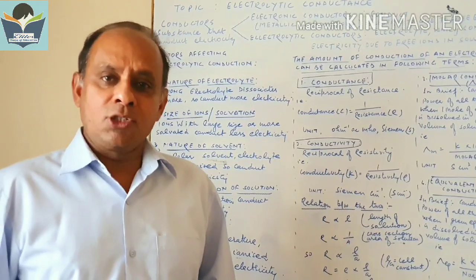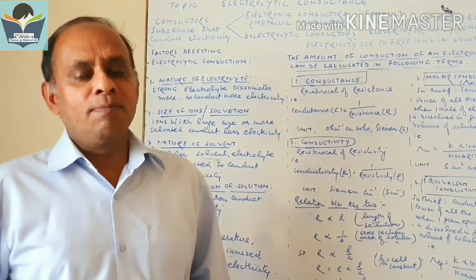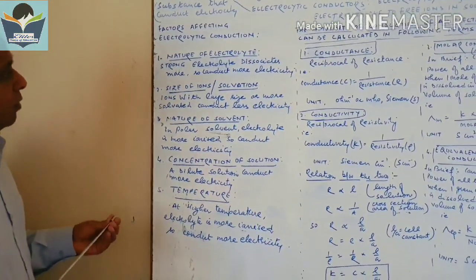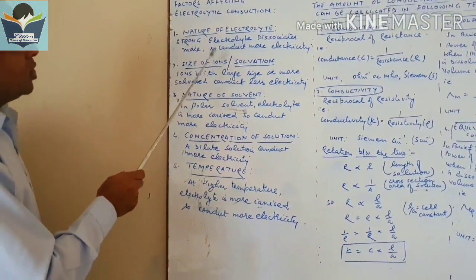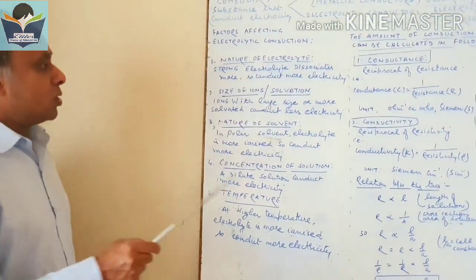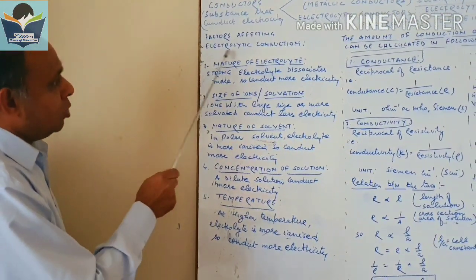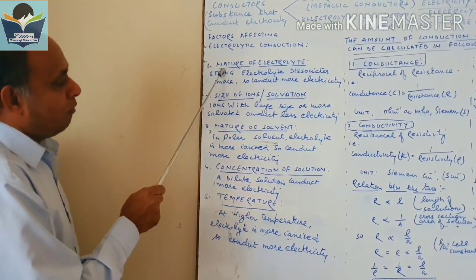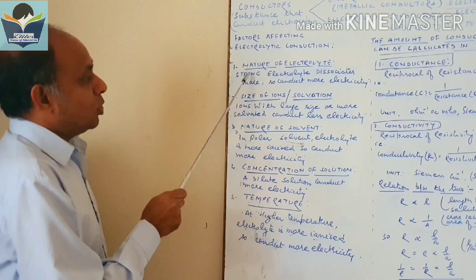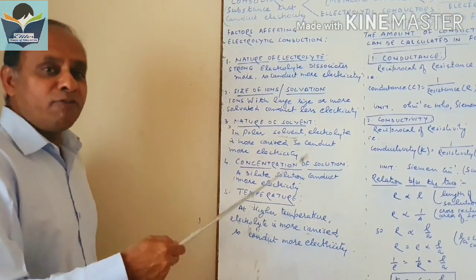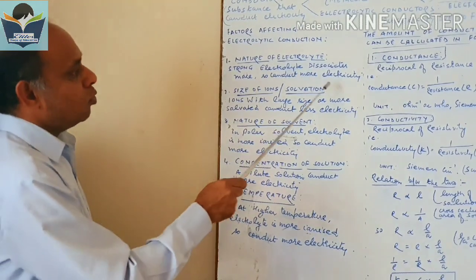One is called strong electrolyte, which is completely dissociated in its aqueous solution, and we have weak electrolyte, which dissociates less. So the strong electrolytes, which dissociate completely, have more ions and conduct more electricity.